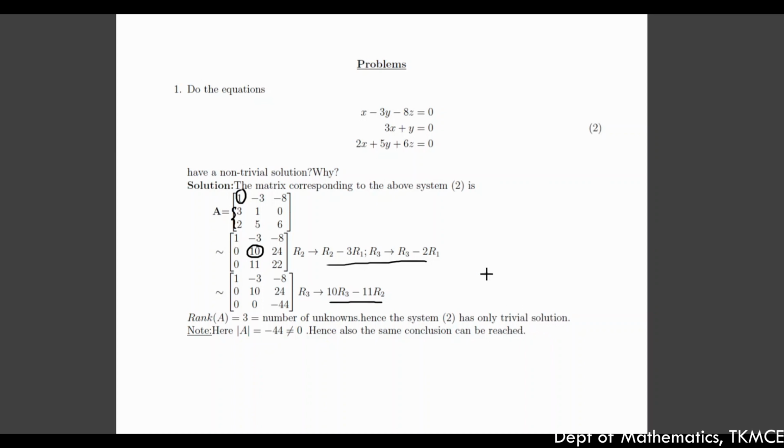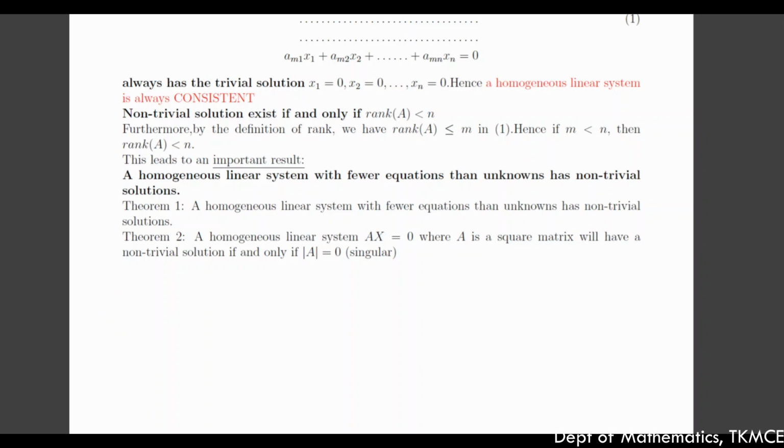Now we can use another theorem that has already been discussed. Consider this second theorem: a homogeneous linear system Ax equal to 0, where A is a square matrix, will have a non-trivial solution if and only if determinant A is equal to 0.